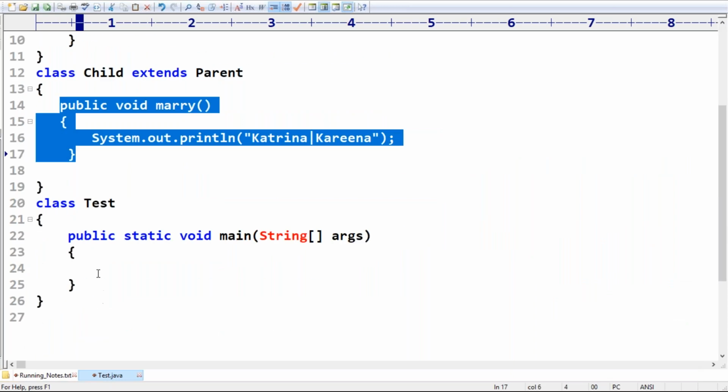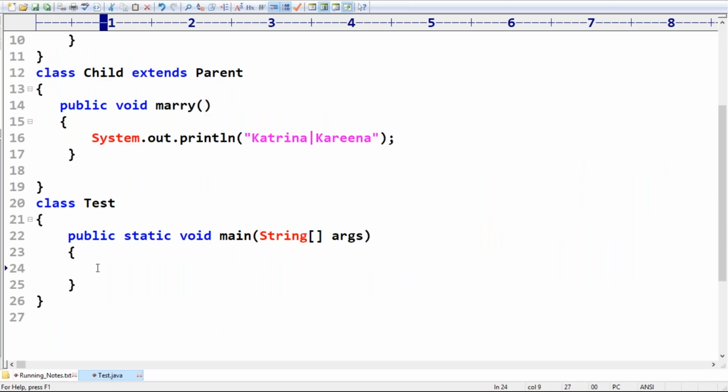Okay, like that. Sir, now just observe: Parent p is equal to new Parent. Sorry, here Parent p is equal to new Parent, and I'm taking p.marry.